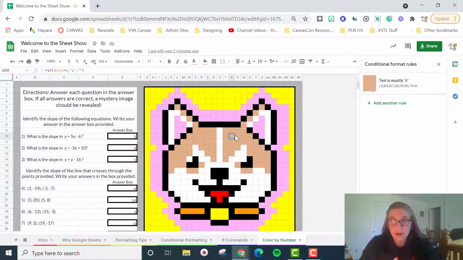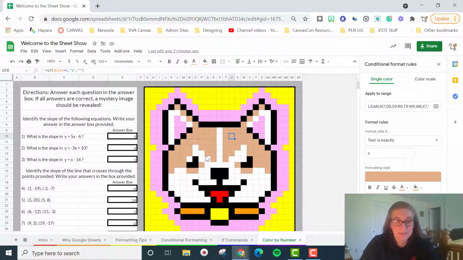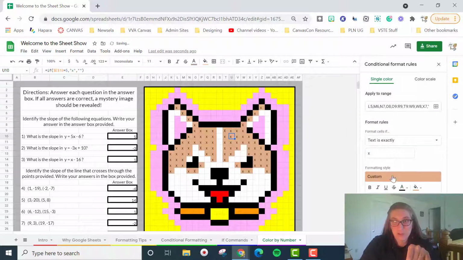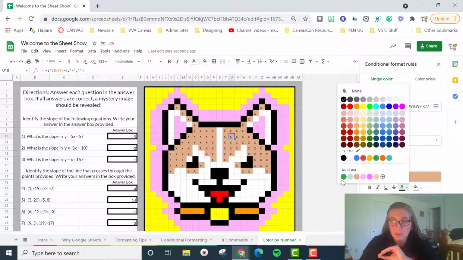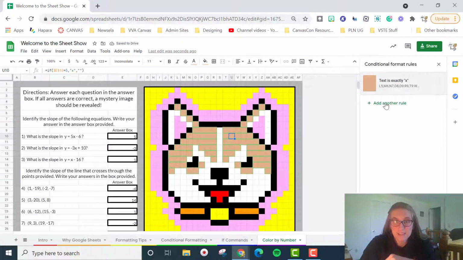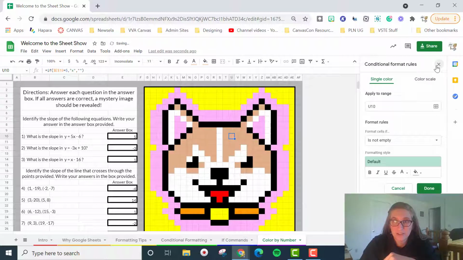I clicked into a brown cell. I selected all of the brown cells. Said if it's X, we want it to be brown, and I also changed the font to be brown. If you don't do that, then you're going to see a whole bunch of X's all over your screen. So I had the font as well as the background color, both the same colors, that way the X's are hidden. And I repeated this process for every single rule.